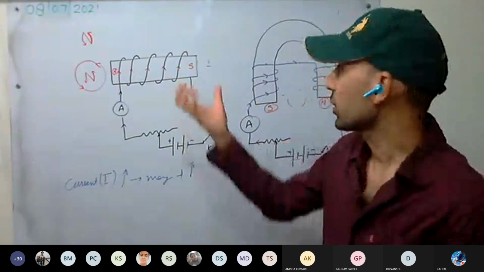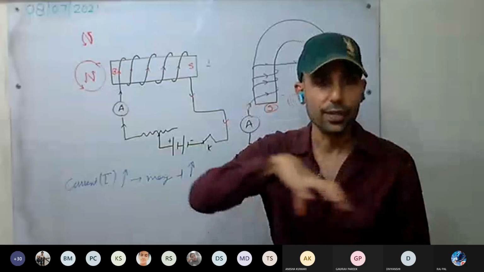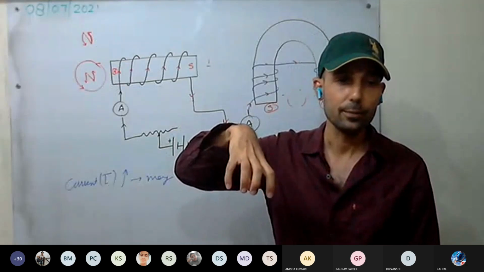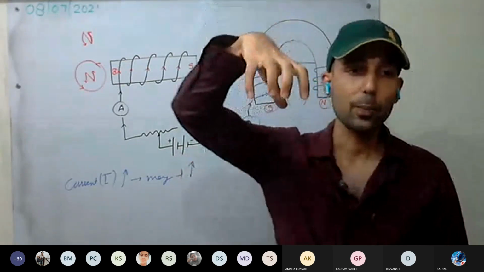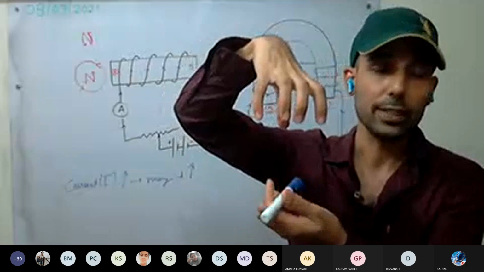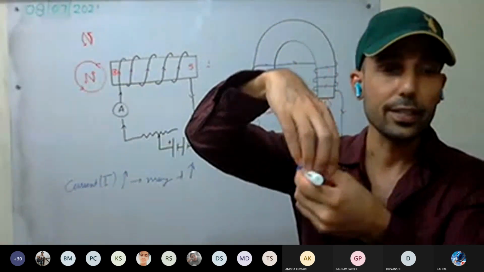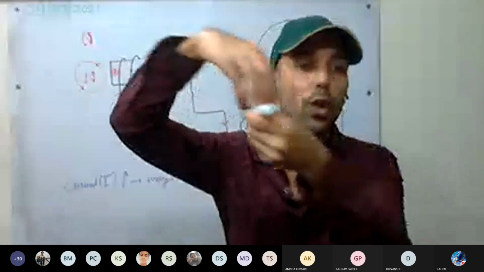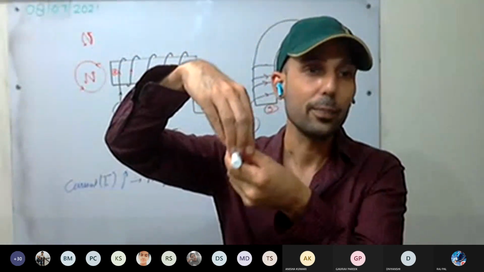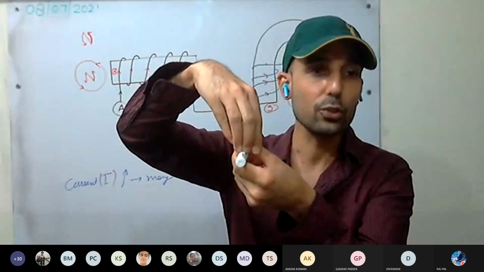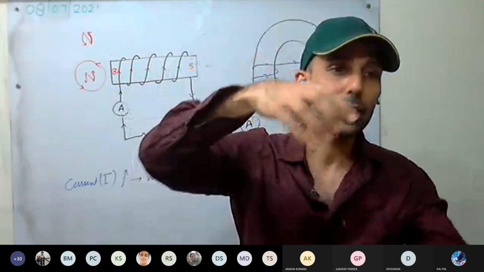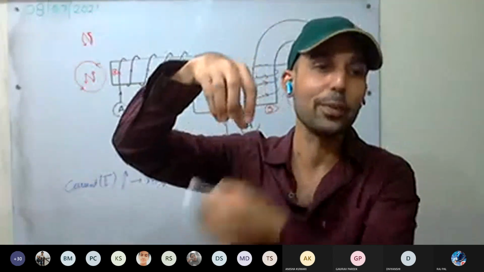Okay. So we can use an electromagnet in different applications. Yes or no? For example, we have to pick up just a small iron piece. So less magnetism is fine. Less current will flow and it will attach. Now we have to drop it back. That means we have to switch off the current so that it can lose magnetism and drop. If it were a permanent magnet, it would keep on being attached. We won't be able to drop it.